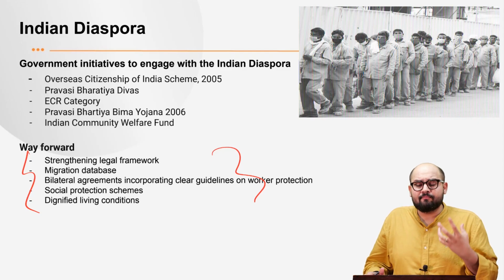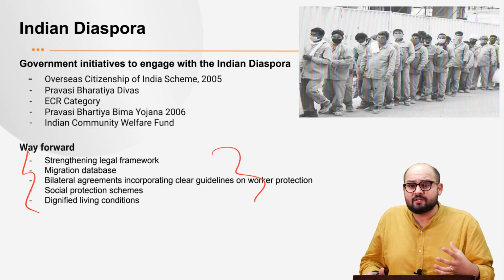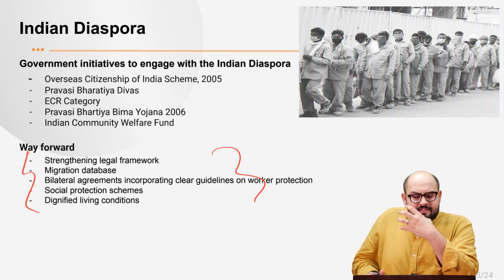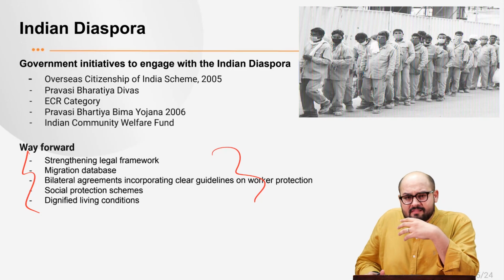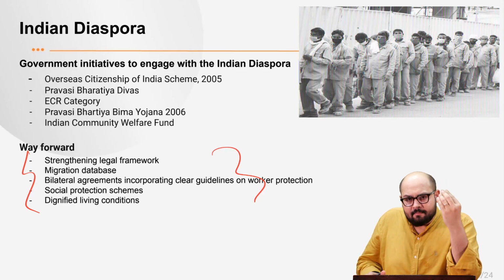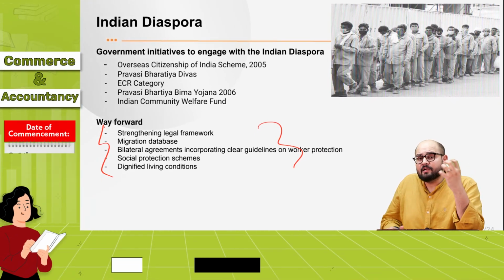So we need to have proper policies. Both the sending countries and the host countries need to evolve proper strategies and make sure that these workers, who are leaving their families and going to distant places, are made more productive. How can you do so? By providing them with an adequate minimum basic level of rights, with basic amenities, right? More so because they are also contributing economically to India, right?